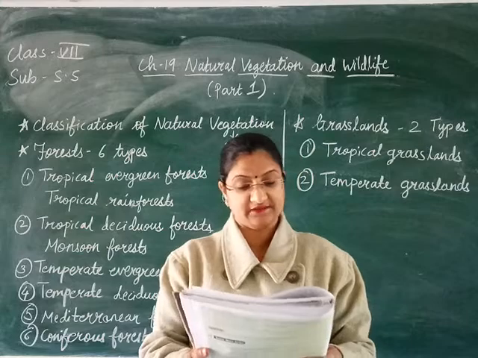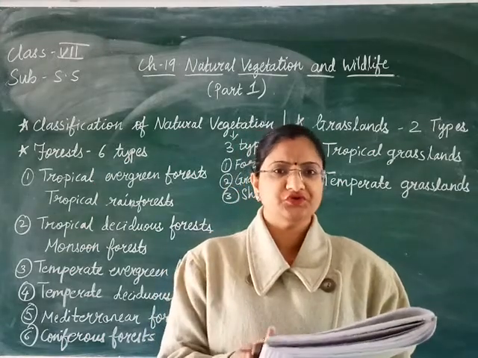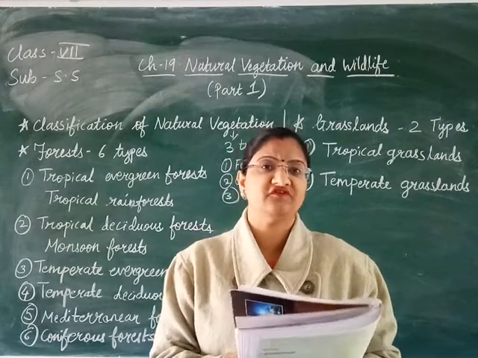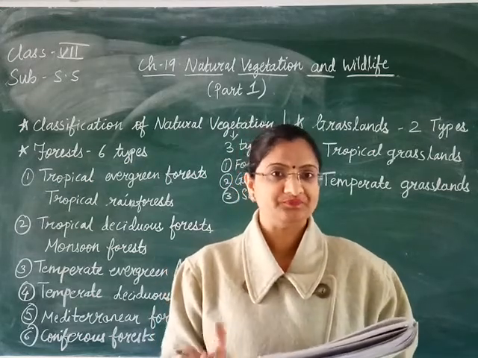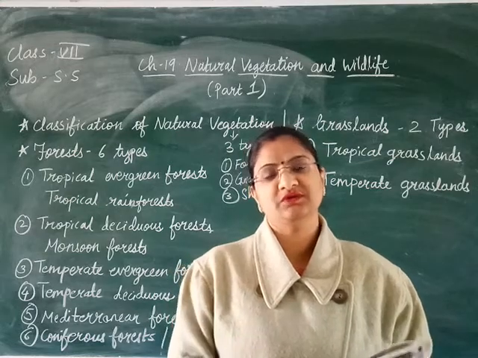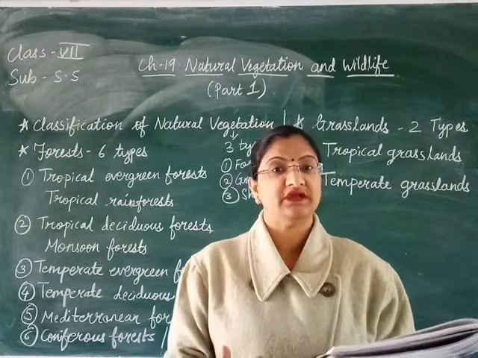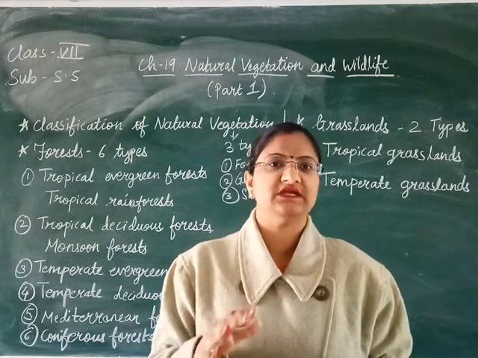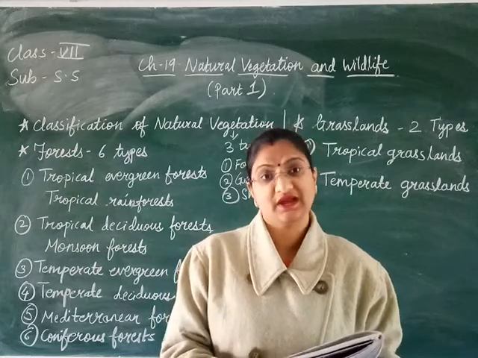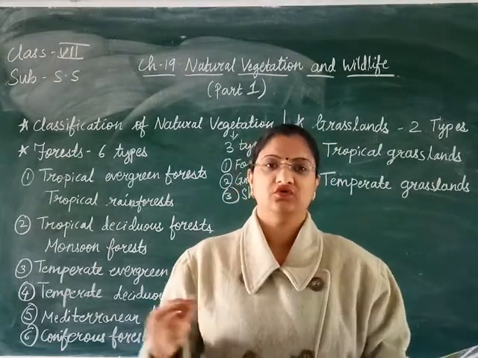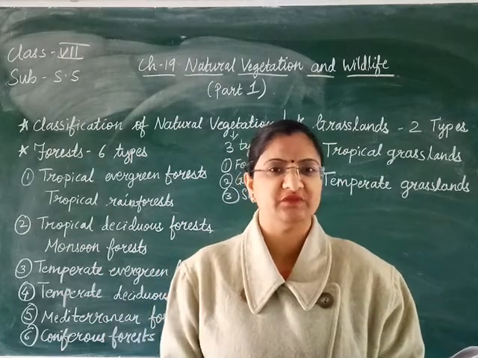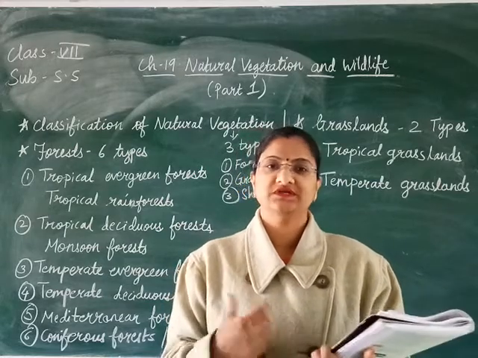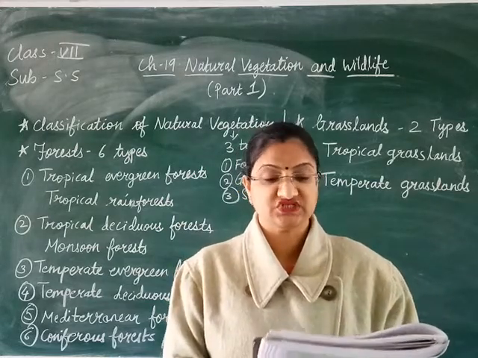Now do you know where the forests grow? Yes, you will find forests where the climate is hot and humid. If the climate is hot and humid, the forest will grow over there automatically. And where the area is dry, in those areas shrubs will grow. You all know what a shrub is, right? Shrubs are the plants which grow up to a height of 2 meters or 2.5 meters. For example, the rose is also one type of shrub. So it grows in the areas where the area is dry.